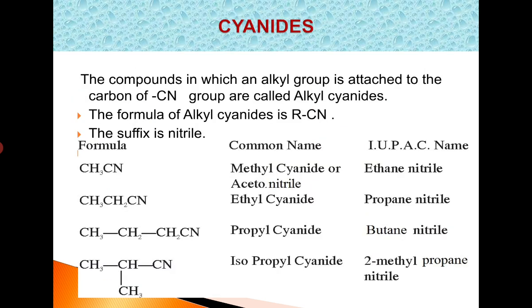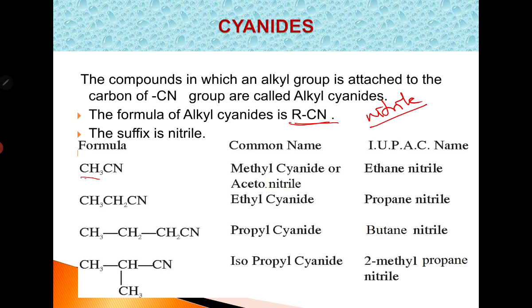Next, the next topic included under nitrogen containing compounds is cyanides and isocyanides. Let us see what they are. The compounds in which an alkyl group is attached to the carbon of a CN group, the cyanide group, are called alkyl cyanides. The general formula is RCN. R is bonded to carbon, which is bonded to nitrogen. RCN is called alkyl cyanide. It is also called a nitrile, that is, alkyl nitrile. And here we have some examples.